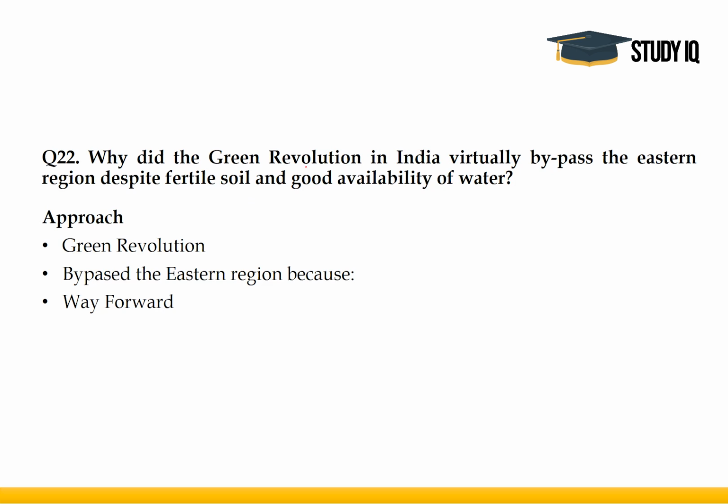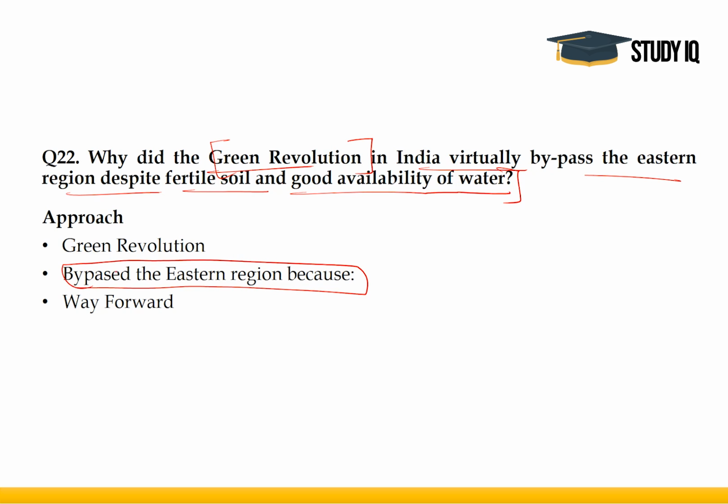Why did the Green Revolution in India virtually bypass the eastern region despite fertile soil and good availability of water? So the topic of the question is the Green Revolution. You can simply start by introducing what the Green Revolution was, when it occurred in India, and who was the main person behind it. Then, why did it bypass the eastern region despite having good soil and fertility?